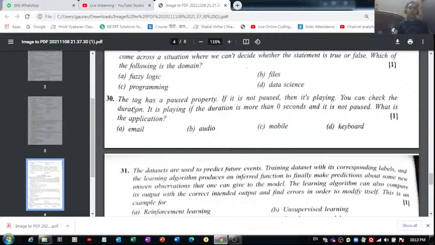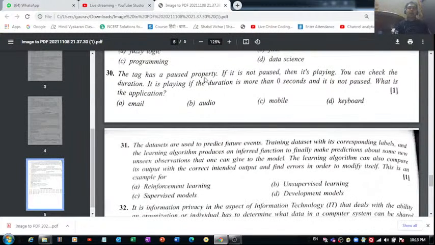Then we have question number 30. The tag has a paused property. If it is not paused, then it's plain. Correct? I hope you guys know about pause, right?